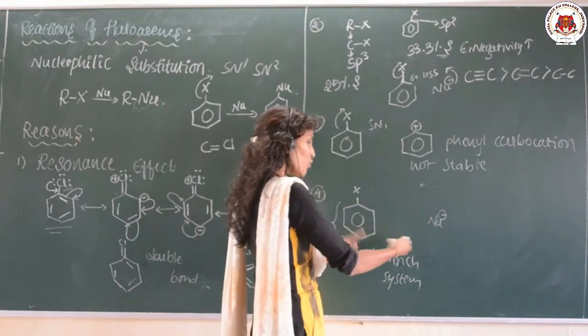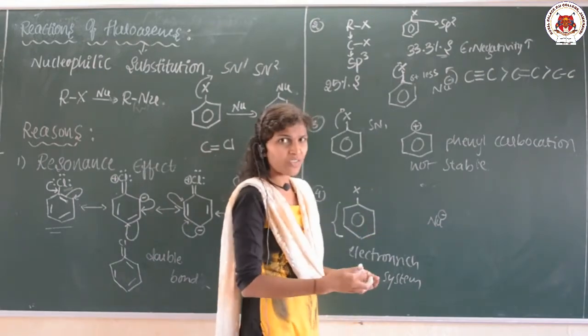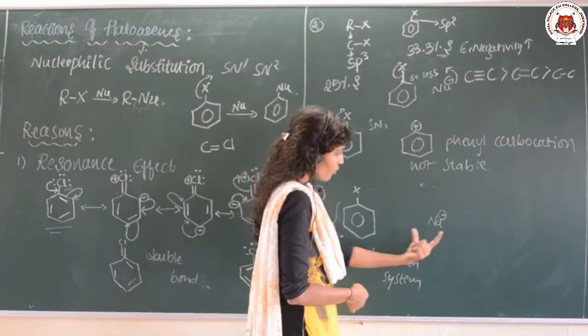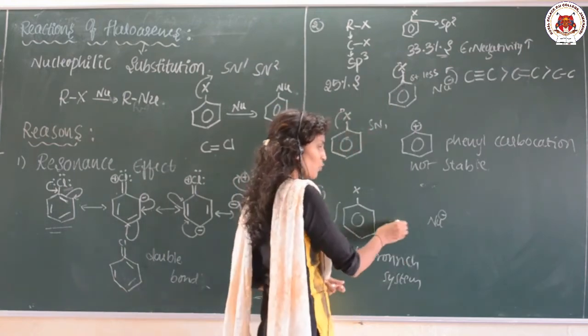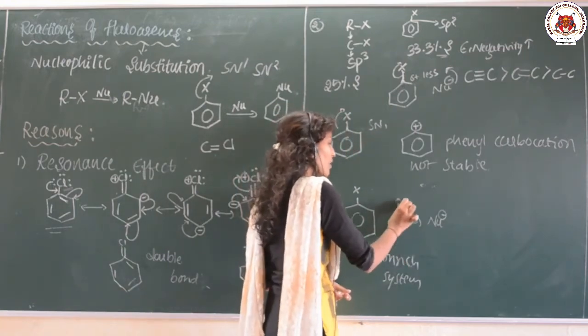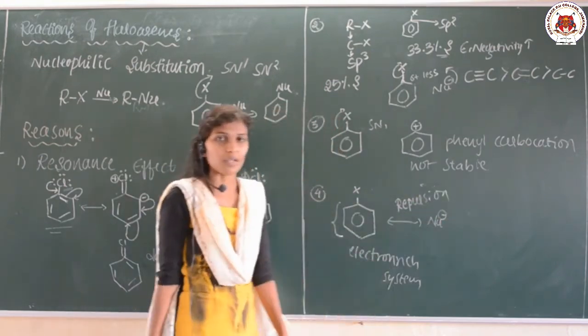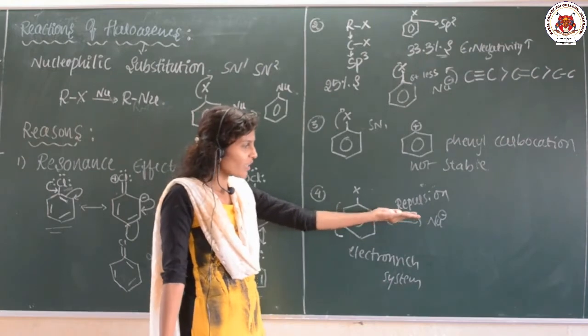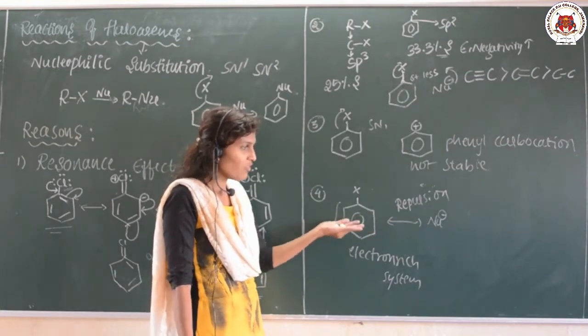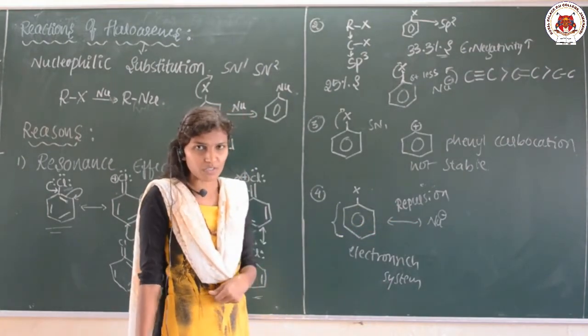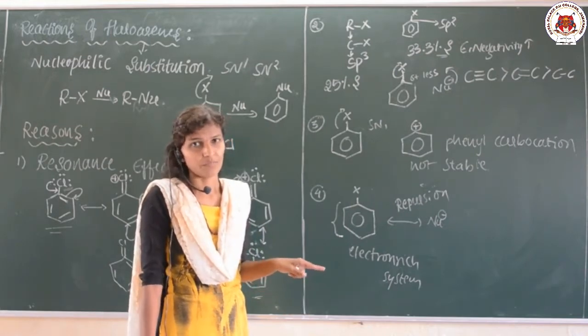So when this is electron rich and this is also electron rich, will these two attract? No, a repulsion occurs. If the nucleophile is getting repelled by this ring system, how can it give the product? It is not possible. Clear?